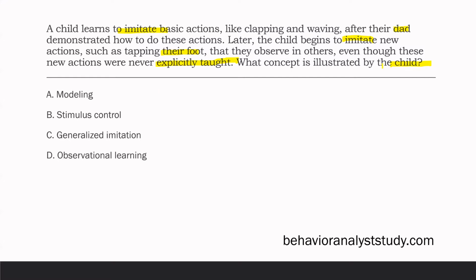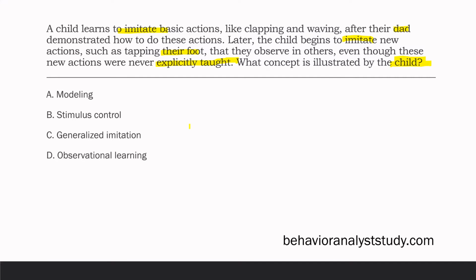A, modeling. Now remember, we're focused on the child who's imitating, not the dad who's the model. B, stimulus control. The child isn't demonstrating stimulus control. The child's behavior is likely under stimulus control now of these different models, but the child isn't demonstrating stimulus control. You've got to be very precise about how you attribute different answer choices to either the behavior or the person.